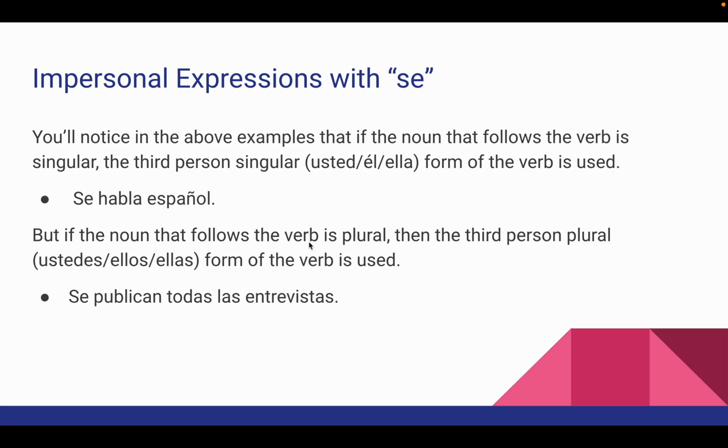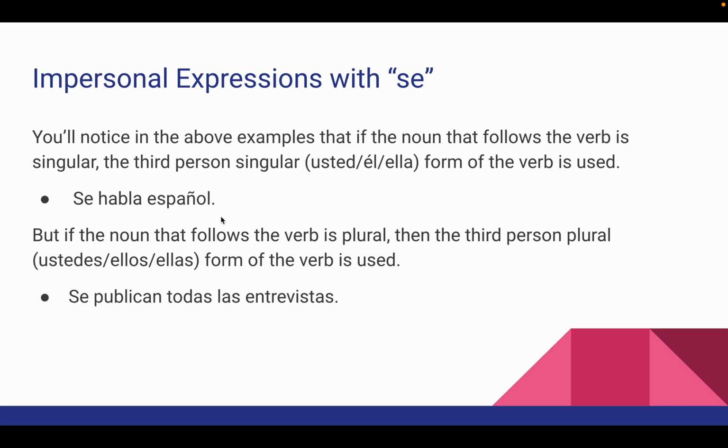If the noun that follows the verb is plural, then the third person plural, ustedes, ellos, ellas form of the verb is used. So todas las entrevistas, that's plural, it ends in s, so it's plural. So you use the plural form of the verb, se publican.